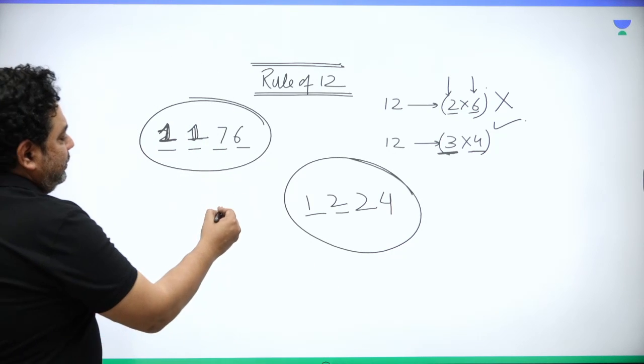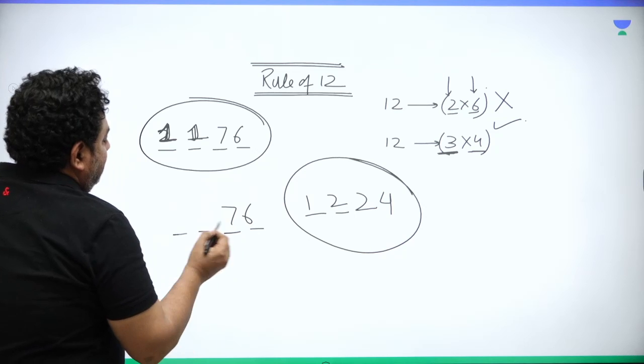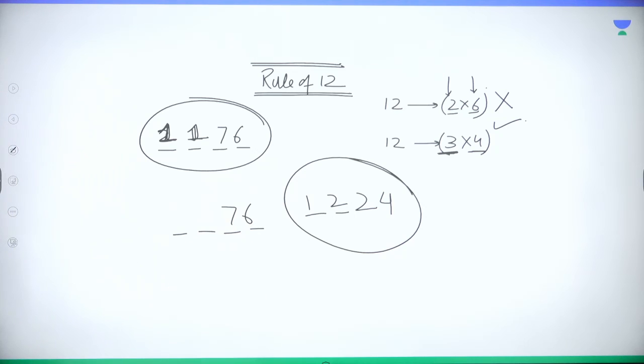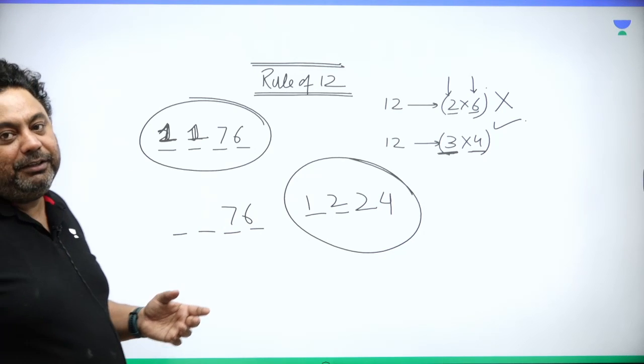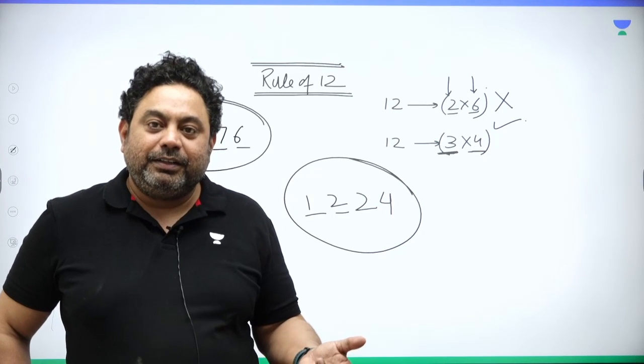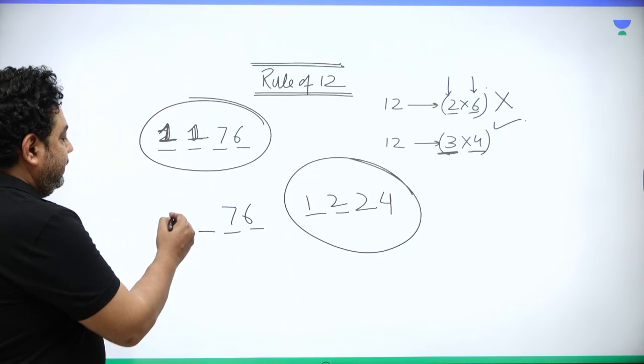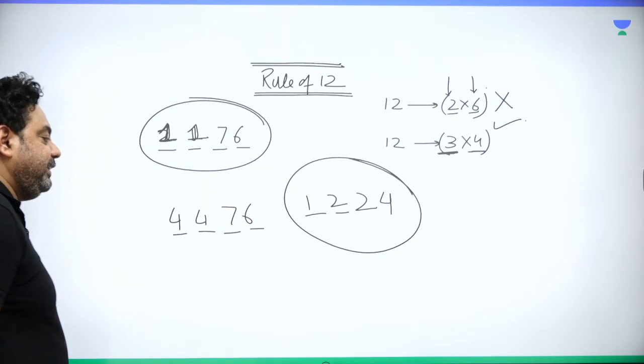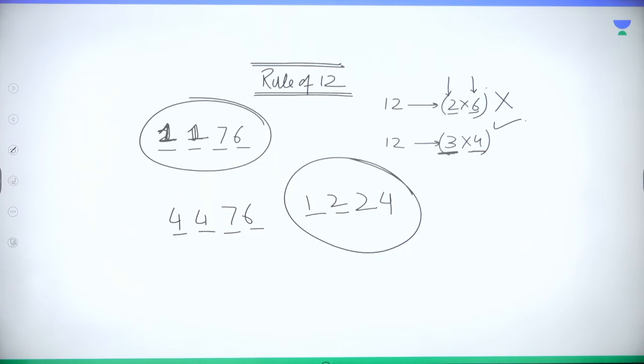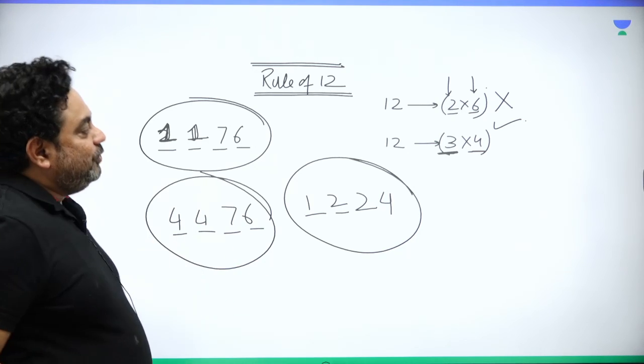Again, you can choose, like 76 is 13. So what should be added to 13 so that we make a multiple of 3? 13 plus 8 is 21. So you want to put 8, so 4476. Now this is a multiple of 3 also. This is a multiple of 4 also. It is a multiple of 12. So this is the way it is.